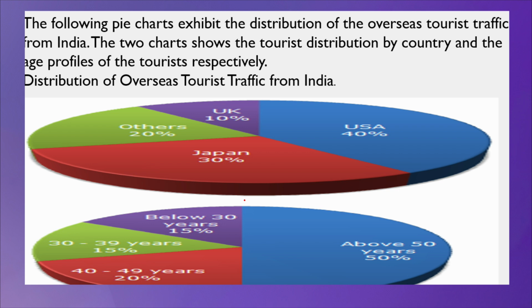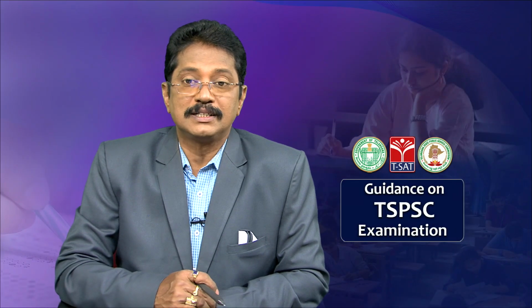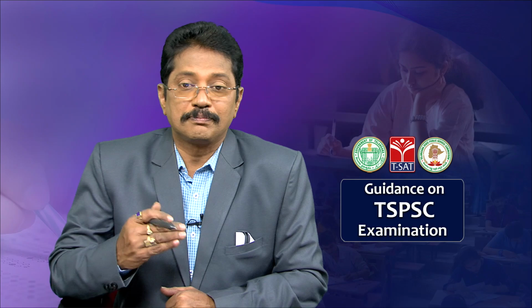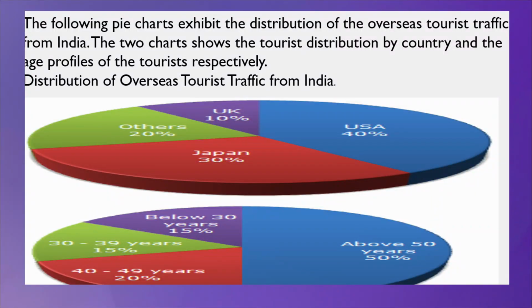See, the traffic of tourists from India to the USA is 40%, for the UK, United Kingdom, it is 10%, for Japan it is 30%, and for other countries it is 20%. So, among 100%, the information is given in the form of sectors in the pie chart, showing what percentage of people visited each particular country.